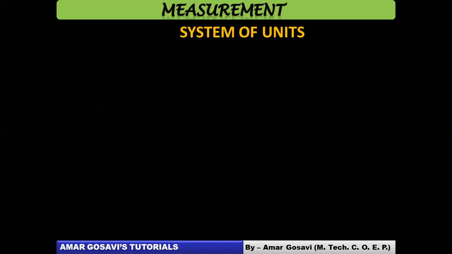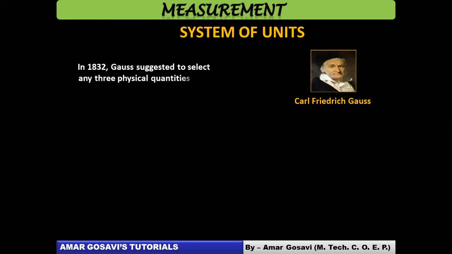Let's talk about different systems of units. So let's go back to 18. Let's think about what happened in 1832. Gauss was the person who suggested to select any 3 physical quantities to be accepted as system of units. So he suggested length, mass, and time.